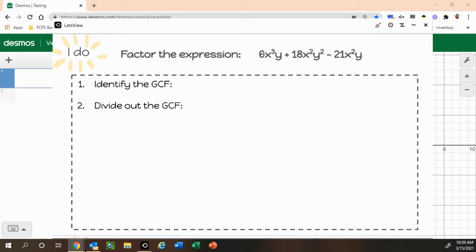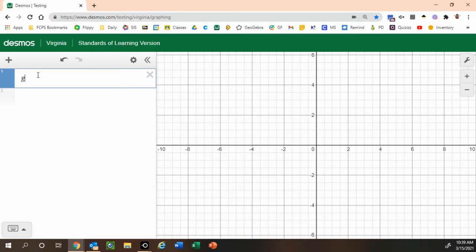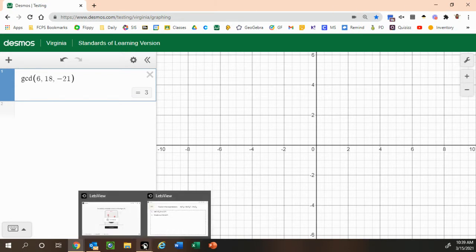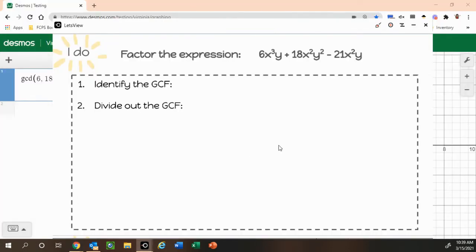Remember, our first step is to start with all of those coefficients. So what we're going to do, we have that handy dandy Desmos trick. We're going to type GCD, and in parentheses, we type exactly what we see, our coefficients. I don't want any variables in here, I just want our coefficients. Or if you happen to have a constant, that's cool too. That also works. All right, so it tells us that our GCF is 3.